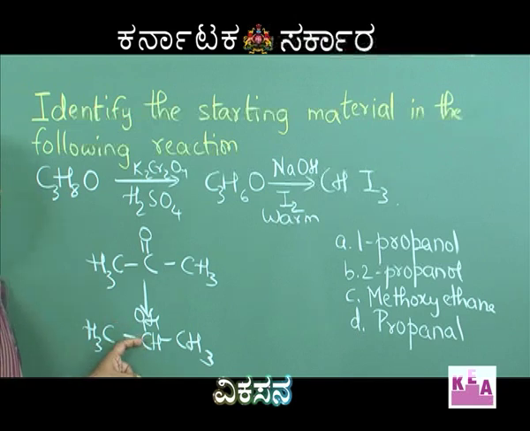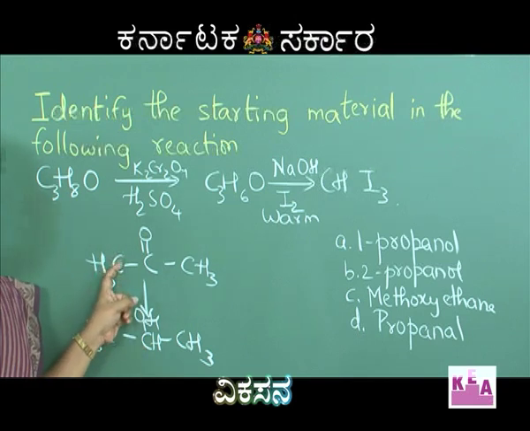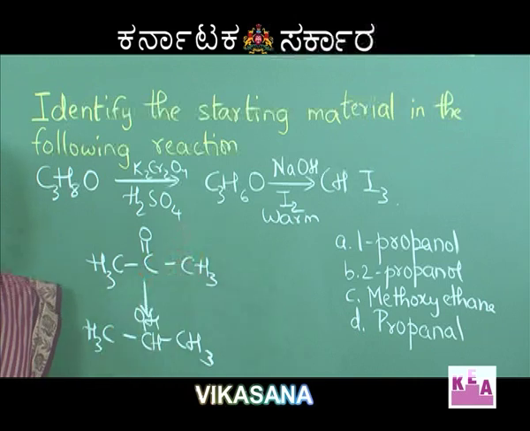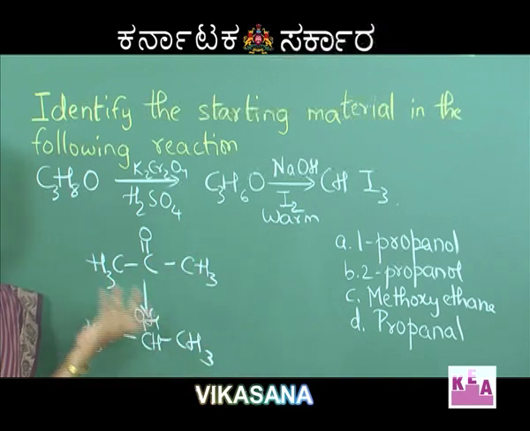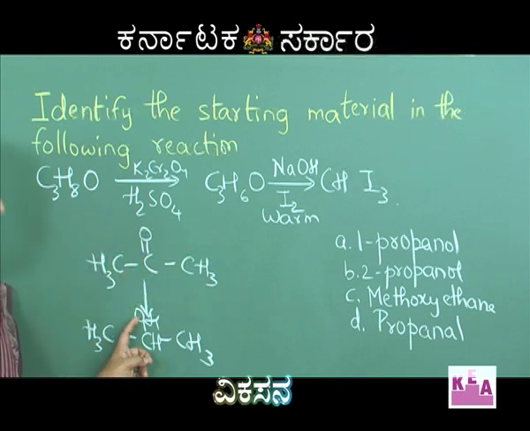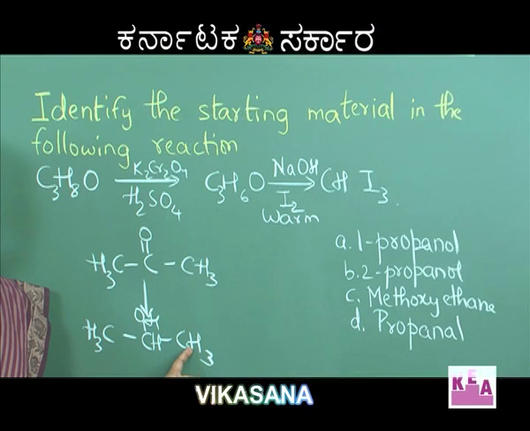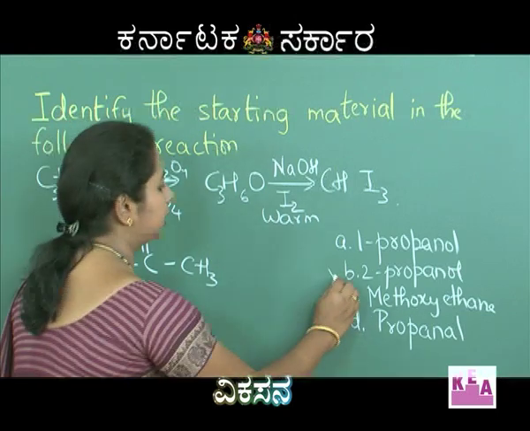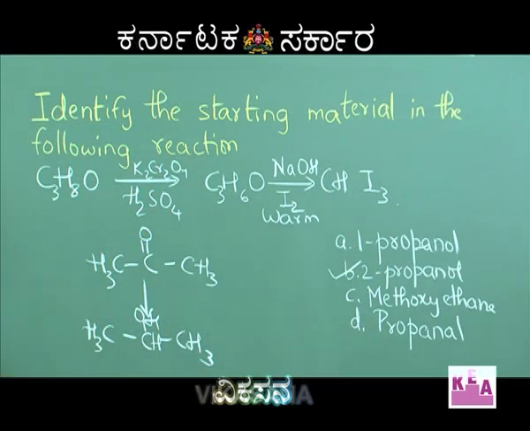A secondary alcohol will form a ketone, and this ketone will undergo the iodoform test to form CHI3. So when you come backwards, it is easy to solve this problem. So what is the compound? We have an OH group on the second carbon atom, and we have 3 carbon atoms in the chain, and therefore it is 2-propanol. So 2-propanol is the correct answer, and option B is correct.